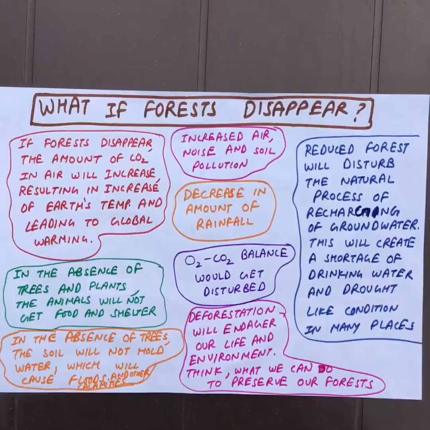We know that forests are very important to us, but due to the continuous building of houses, buildings, industries, and the increasing demand for paper and wood has caused the forest to disappear. This large-scale cutting of trees is called deforestation. Let's learn about its consequences.